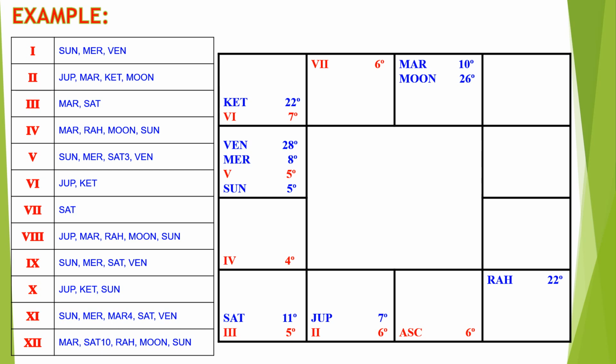Now, let us see the 11th house. The 11th house has the combination of Sun, Mercury, Mars, Saturn, and Venus. The Sun has 98%, the Mercury has 93%, and Mars has 88%. The Saturn has 81% and Venus has 29%.